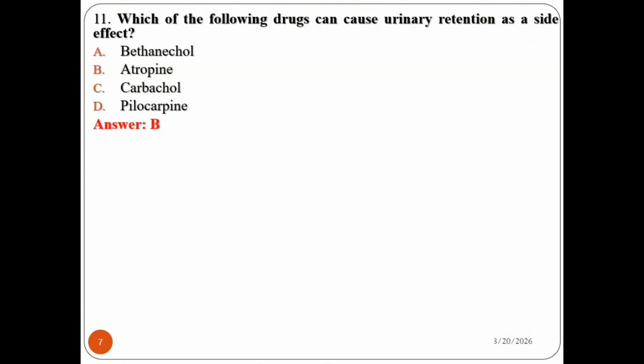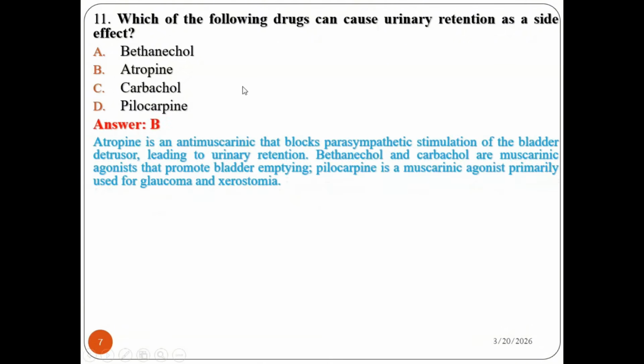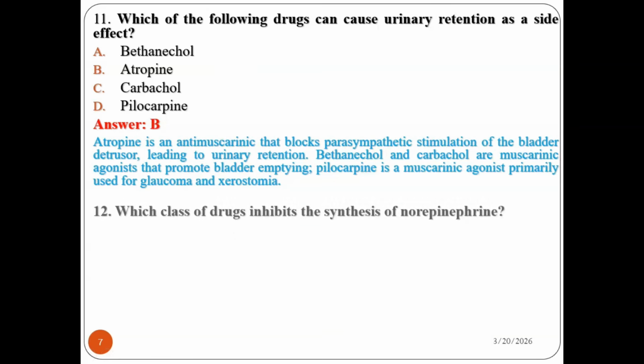Yes, surely you say atropine, because atropine is an anti-muscarinic that blocks parasympathetic stimulation of the bladder detrusor, leading to urinary retention. Bethanechol and carbachol are muscarinic agonists that promote bladder emptying. Pilocarpine is a muscarinic agonist primarily used for glaucoma and xerostomia. So the drug that causes urinary retention as a side effect is atropine, which is obtained from Atropa belladonna.